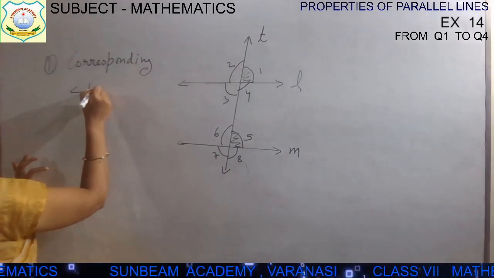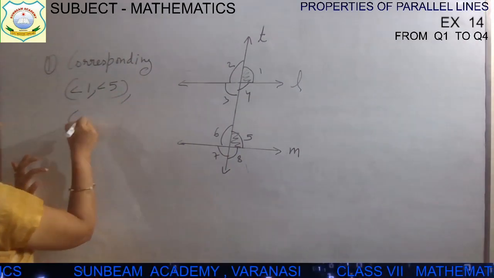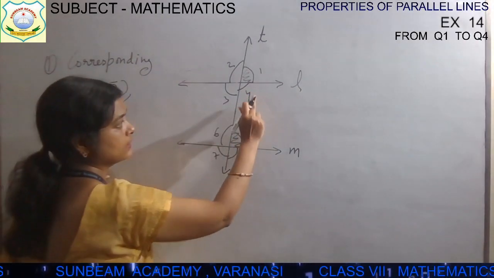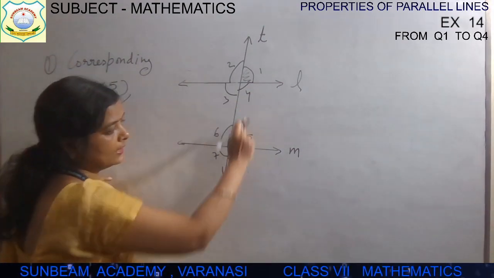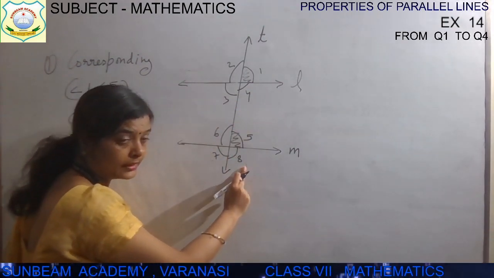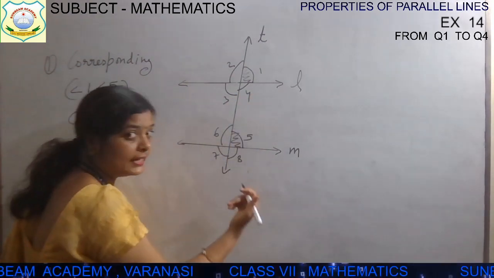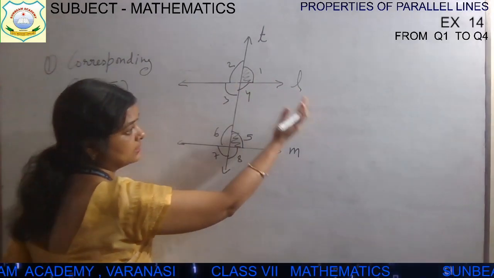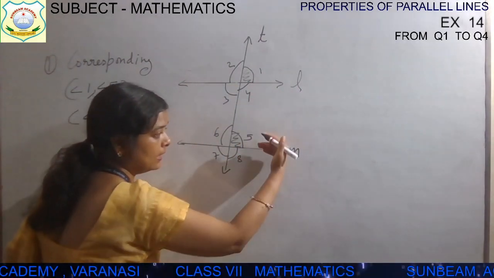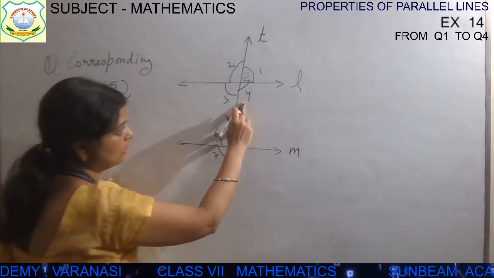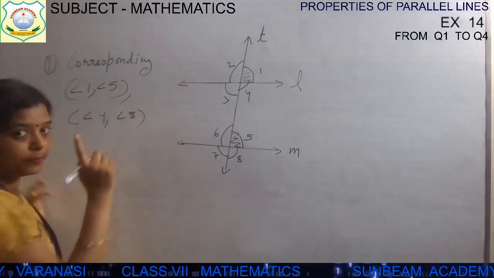So angle 1 and angle 5, एक पेयर ये है. Then angle 4 and angle 8. Angle 4 and angle 8 is also corresponding angle. एक ही तरफ है ट्रांसवर्सल लाइन के और एक ही साइड है लाइन के. ठीक है, ट्रांसवर्सल लाइन के इस तरफ है बच्चा ये, and it is below L and below M line. So angle 4 and angle 8. दो पेयर यहाँ से मिल गए.